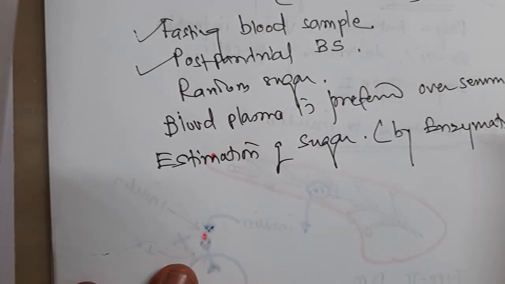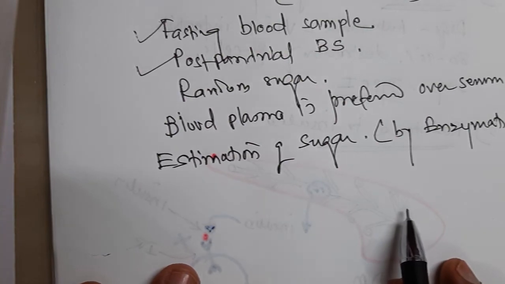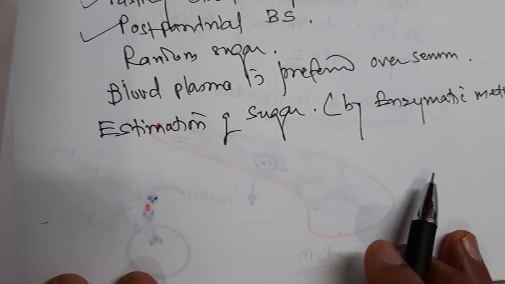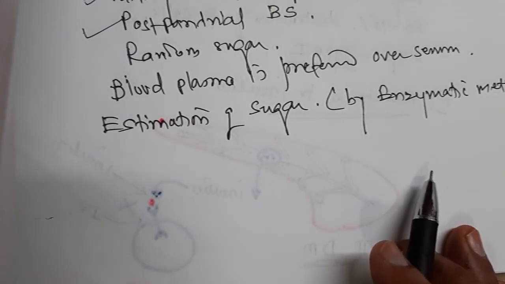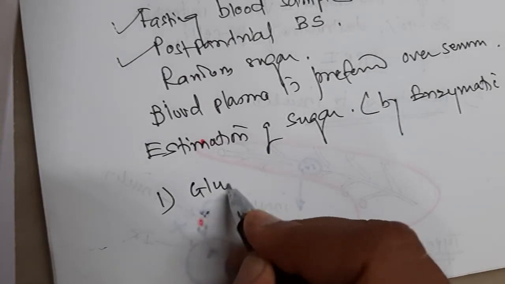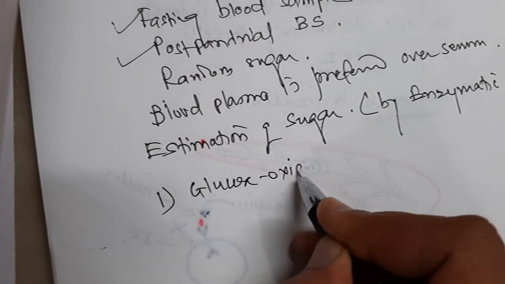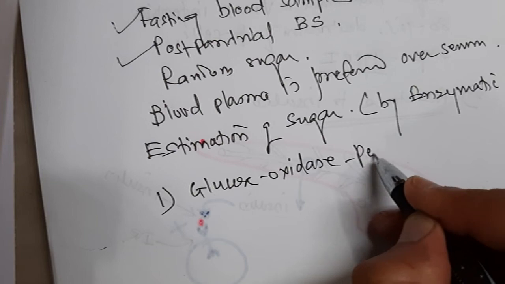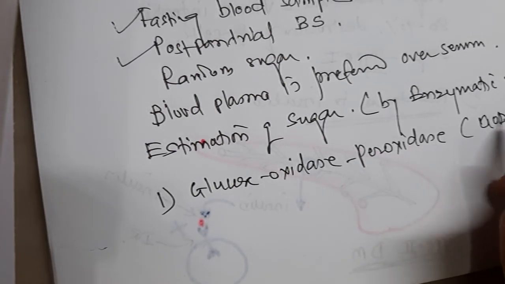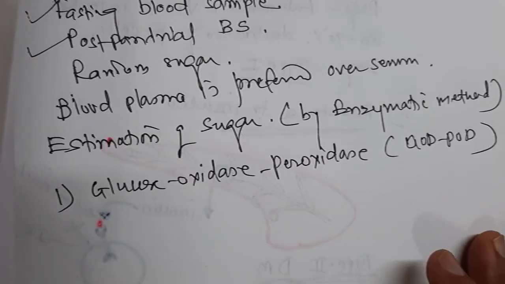As I told you, for quantitative estimations, we have Folin's methods, Benedict's methods, isn't it? But nowadays we have enzymatic methods which can be used, and you will get immediate results with these methods. So first is glucose oxidase peroxidase. This enzymatic method is called the GOD-POD method.